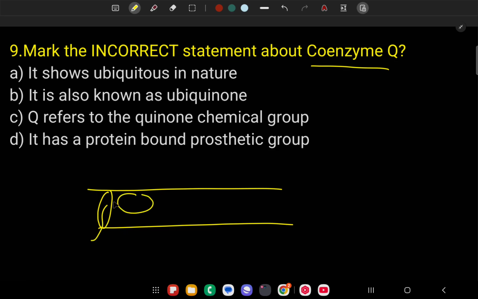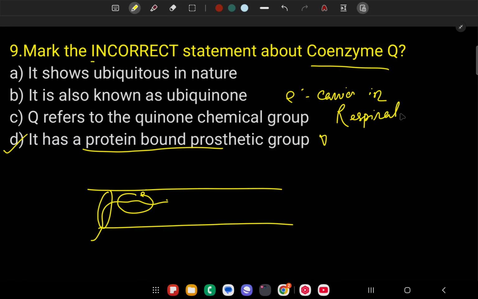Ubiquinone is an electron transporter. Q refers to the quinone chemical group. So here the incorrect statement is D: it has a protein bound to a prosthetic group. No, it is not a protein bound to a prosthetic group. It is an electron carrier in respiration or the electron transport chain.